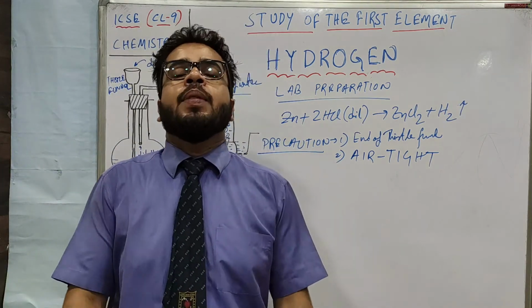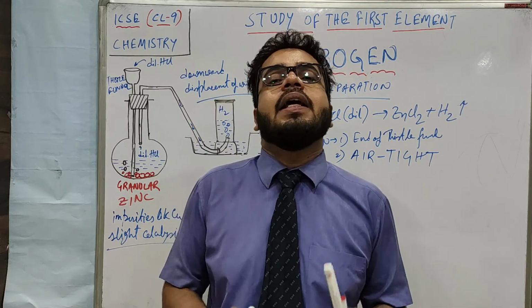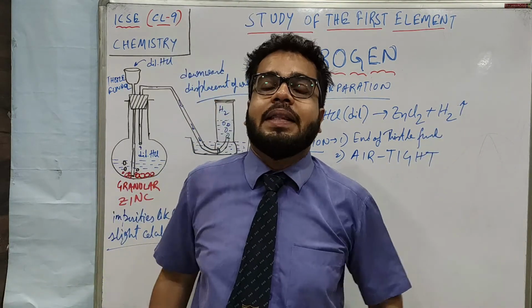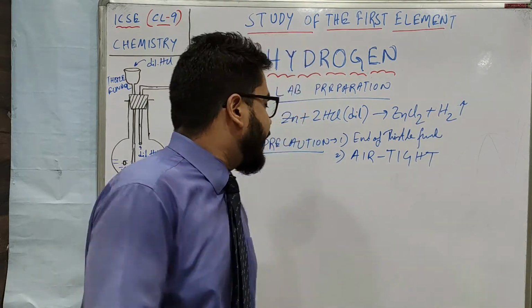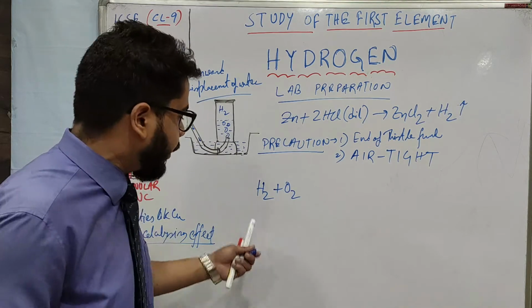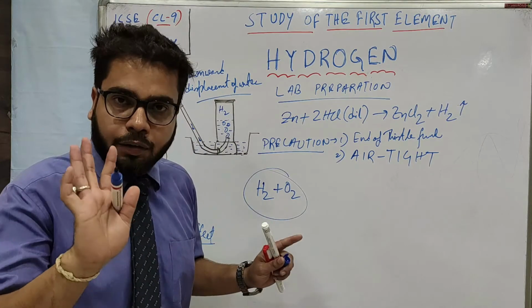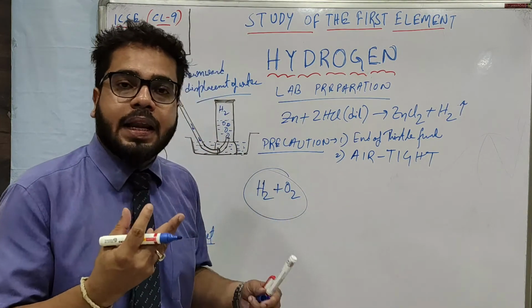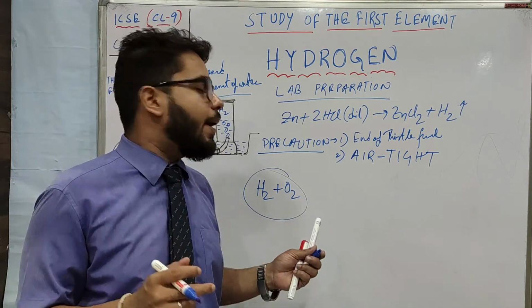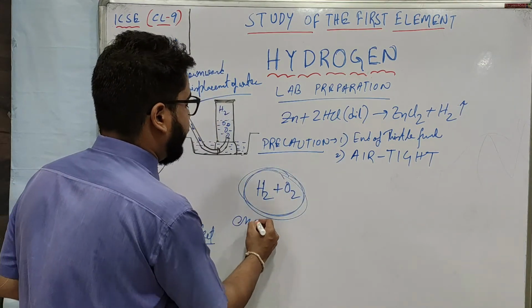I believe you know the components of air. Air means what? Oxygen is present, and you all know very well that oxygen supports combustion, whereas hydrogen is itself combustible. So hydrogen is combustible and oxygen supports combustion. So this mixture is highly explosive. You are understanding, right? Hydrogen is always very eager to get burned, that is why it is combustible, and wherever it is burning, oxygen helps that combustion. So the mixture of hydrogen and oxygen is an explosive mixture.